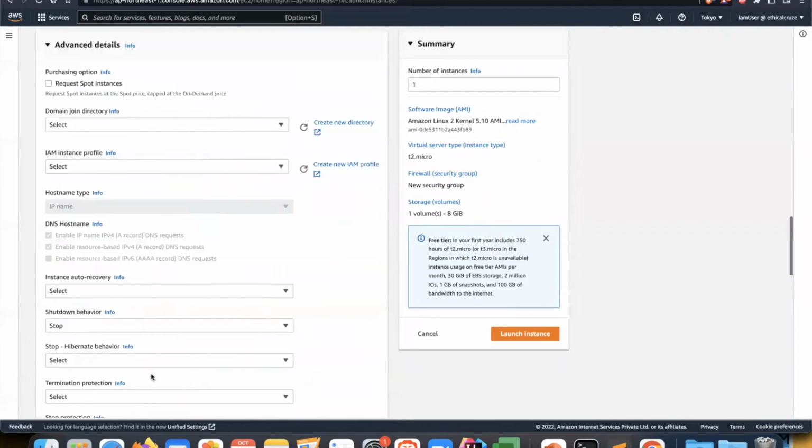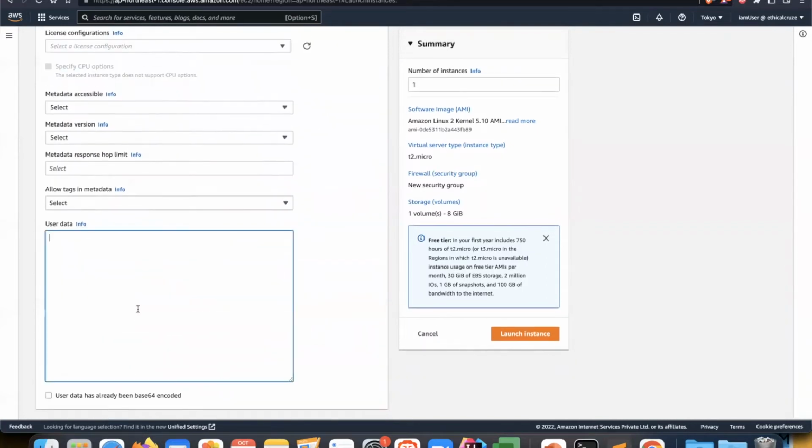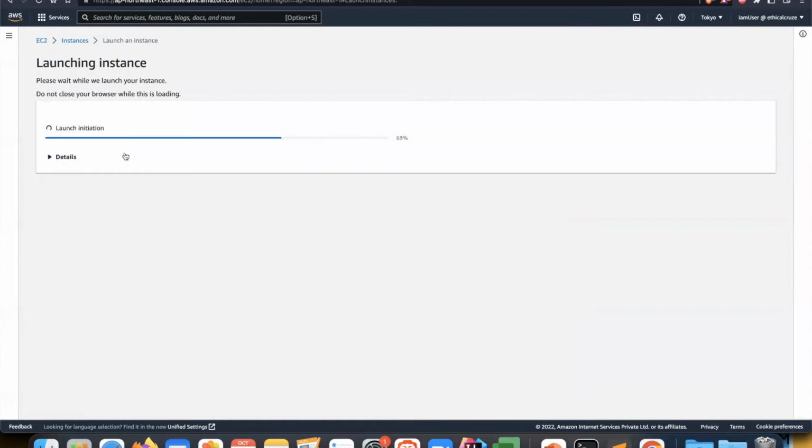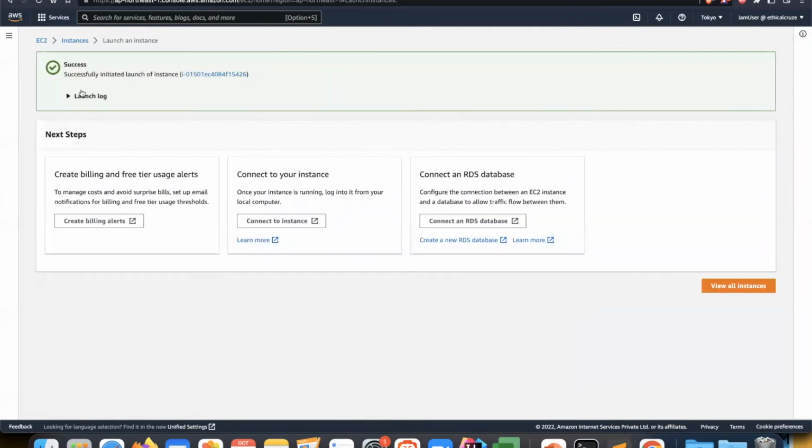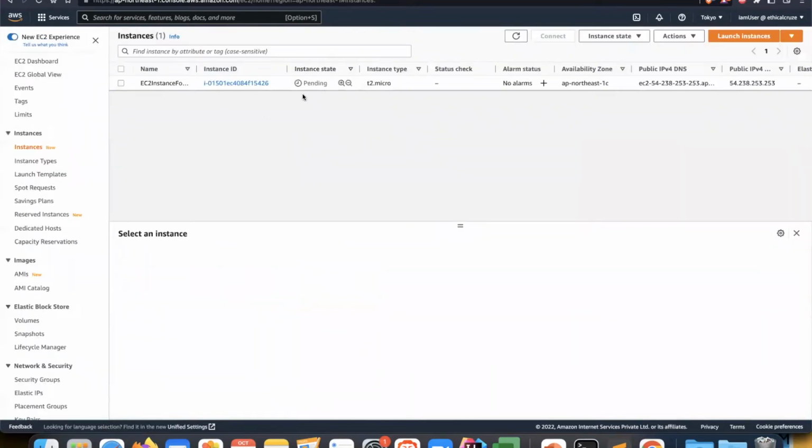In the advanced details, I'll add user data to launch our Apache web server. That's the only thing we will do. I'll launch the instance, and you can see it says successfully initiated launch of instance. I'll go back to instances, and here you can see the instance state is pending. When we are launching it for the first time from the AMI, the intermediate stage is pending. Now from pending it comes to the running stage.